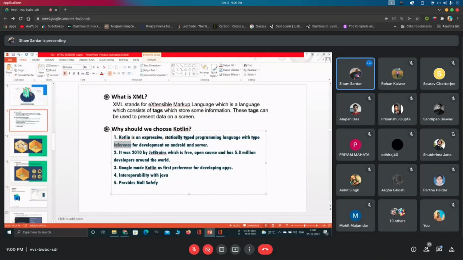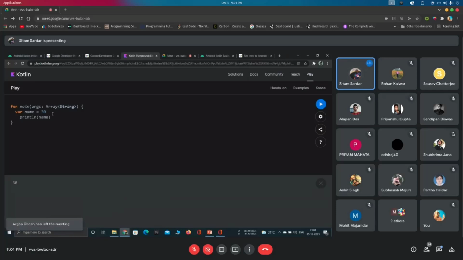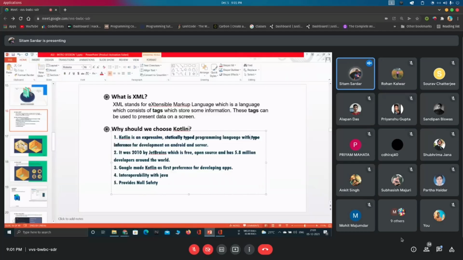This is basically that thing: let's say you are making a large project, or a large app, and you are taking some data from the internet but you don't know what the data type of it is. Then you can simply put the data here and the compiler will automatically take the data accordingly. But if you are using Java, then you have to manually implement the data type. So it's a special thing that we can achieve over Java inside Kotlin, obviously.